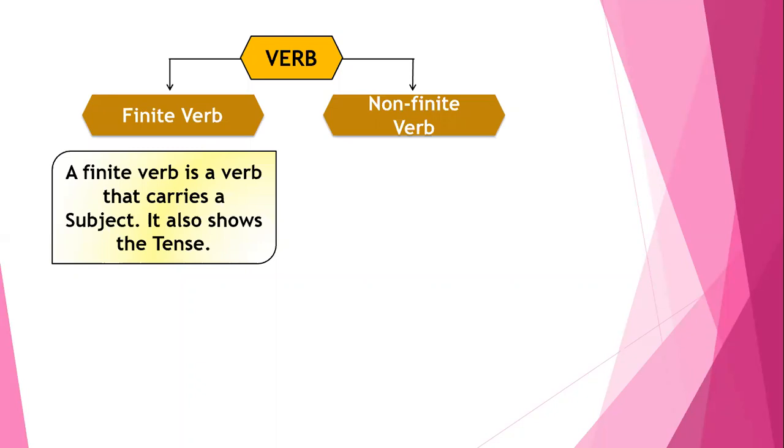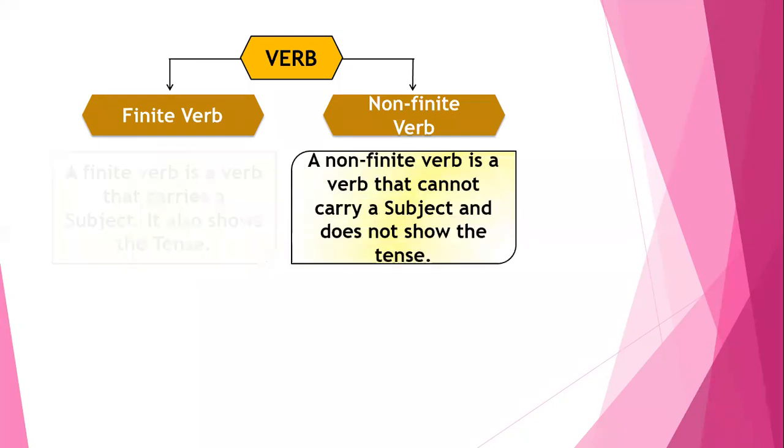So here we are with the 2 types of verbs that we have learned so far, that is finite verb and the non-finite. So what does a finite verb say? A finite verb is a verb that carries a subject. That means it shows tense. Only with the help of a finite verb we can create a tense. But with a non-finite, we cannot create a tense because it does not have a subject before it. Hence, the definition says a non-finite verb is a verb that cannot carry a subject.